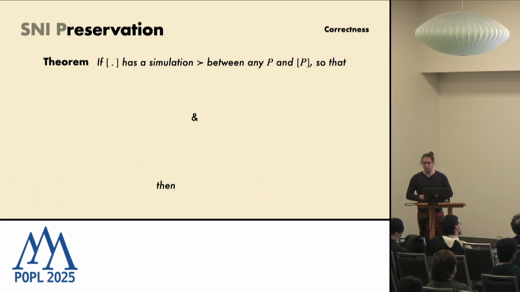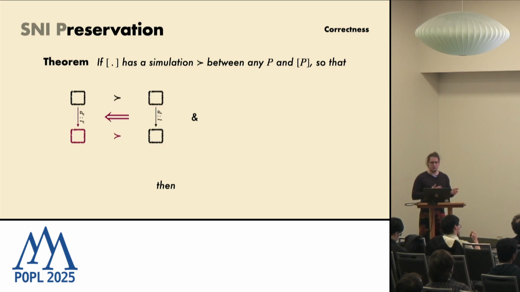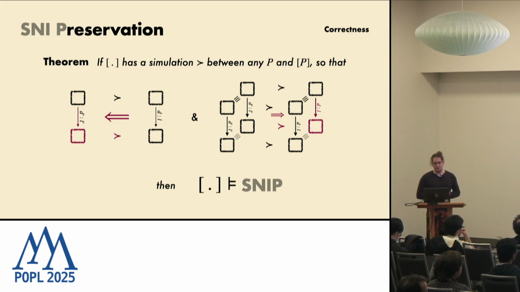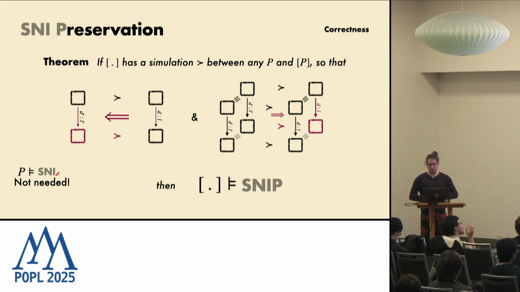So we get a similar theorem to the previous one in our paper, which states that if we have a simulation relation between source and target program that satisfies both the simulation square and our newly designed simulation cube, then we get that our compiler satisfies SNIP. And again, we don't need to know anything about the source program in terms of whether it satisfies SNI or not. We just define our simulation relation parametrically in P and prove our simulation square and simulation cube.